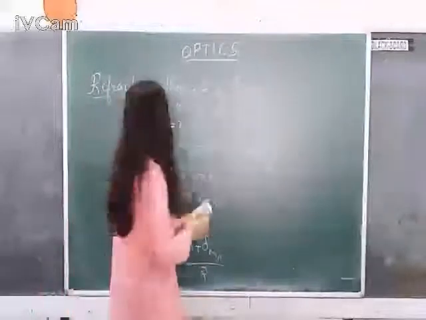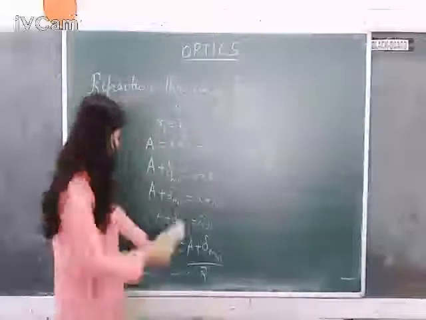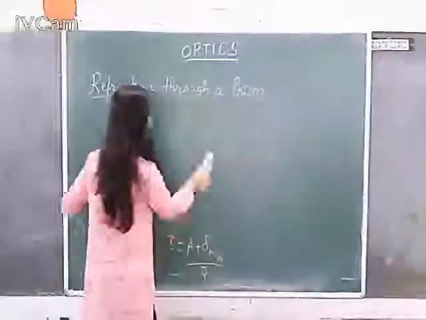Alright, now we have got the value of R, we have got the value of I. Let's apply it in Snell's law.